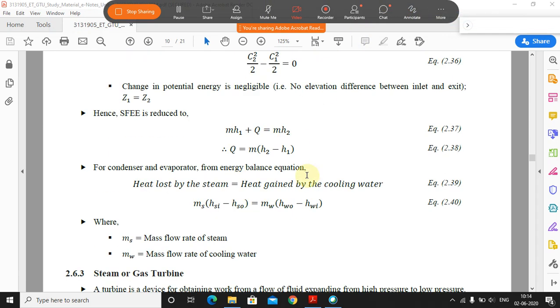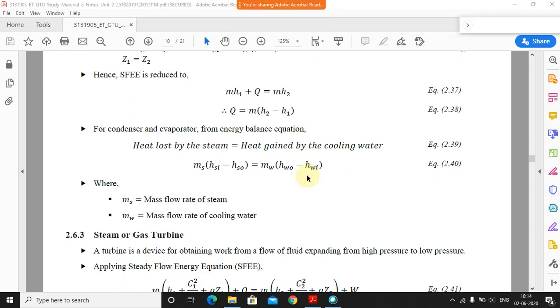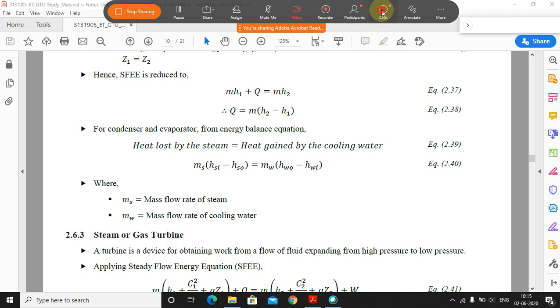Okay, now if you want to find the heat lost by the steam, मतलब अभी हम लोग को अगर comparison करना है, so whatever the heat lost by the steam and heat gained by the cooling water, because evaporator and condenser में क्या हो जाता है, steam and water, I mean whatever the cooling water is there.